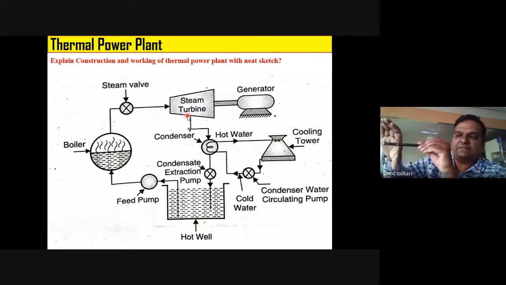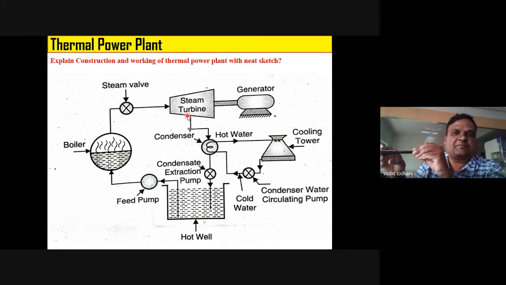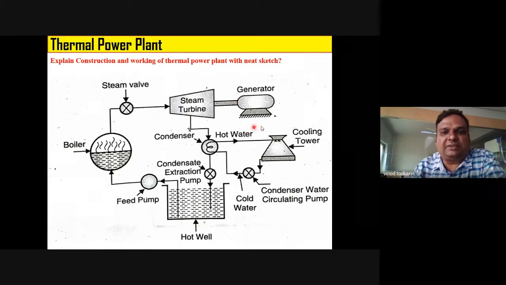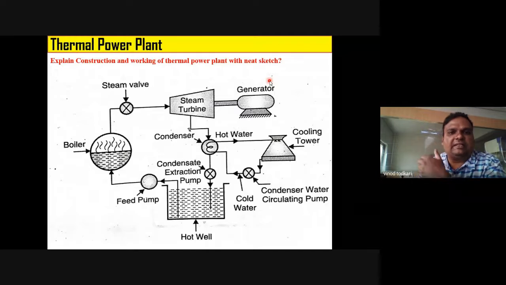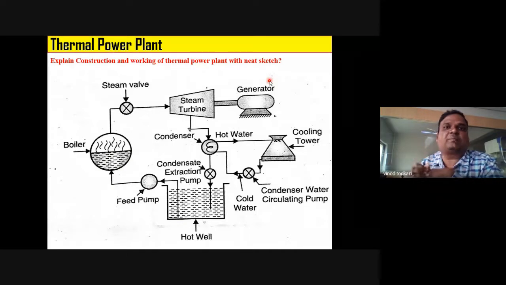So when that electric flux is cut, electrical energy will be generated, right? So inside the generator, mechanical energy is converted into electrical energy. Even if you remember only one statement, that in steam turbine, heat energy of steam gets converted into mechanical energy, that will also do. But as an engineer, you must know exactly what happens.